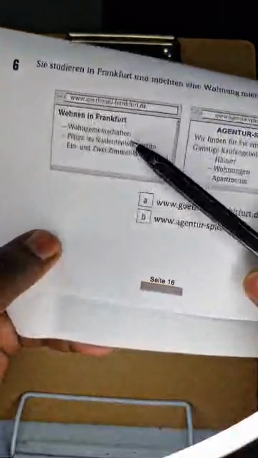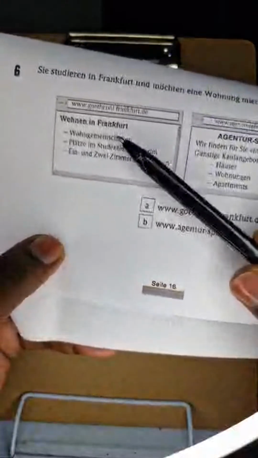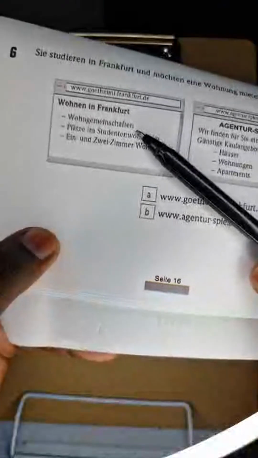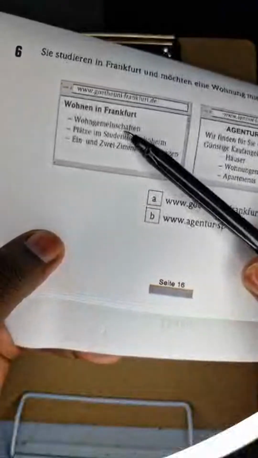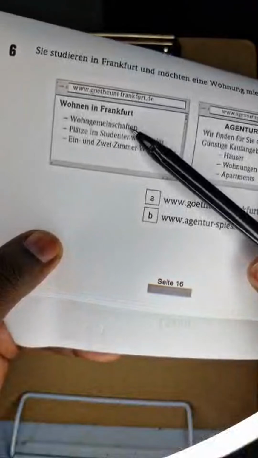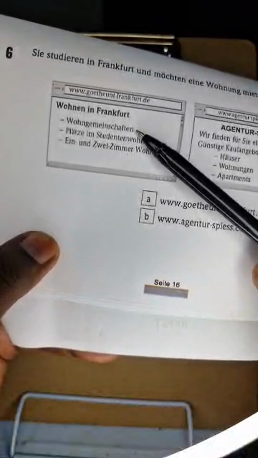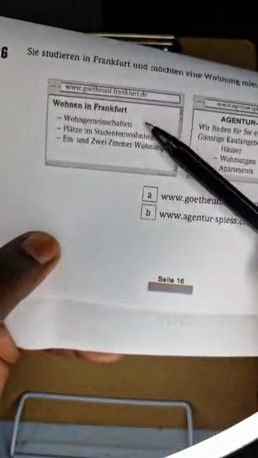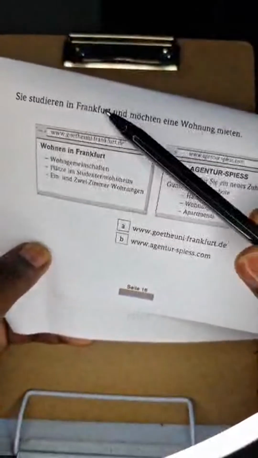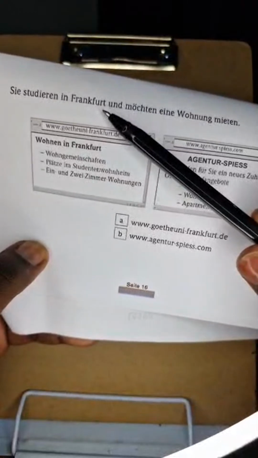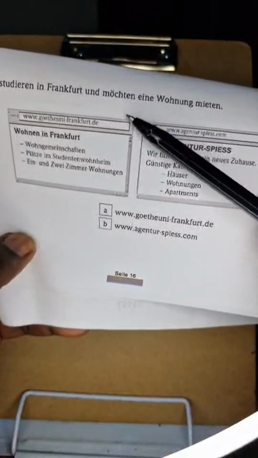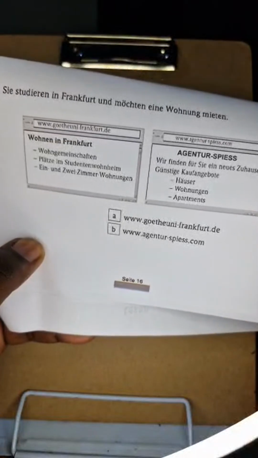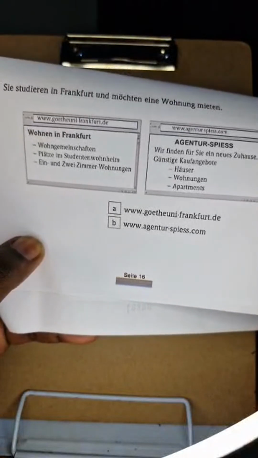So look at choice A. Choice A says Wohnen in Frankfurt, Wohngemeinschaften. Now this Wohngemeinschaften normally means shared apartments. It's like an apartment where 2 or 3 people share the cost, right? So back to the question. You are studying in Frankfurt und möchten eine Wohnung mieten. So you are studying in Frankfurt and you would like to rent an apartment.